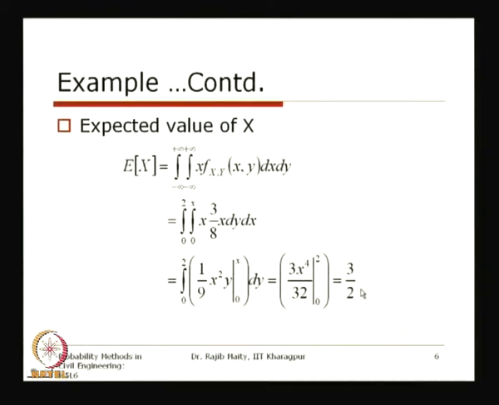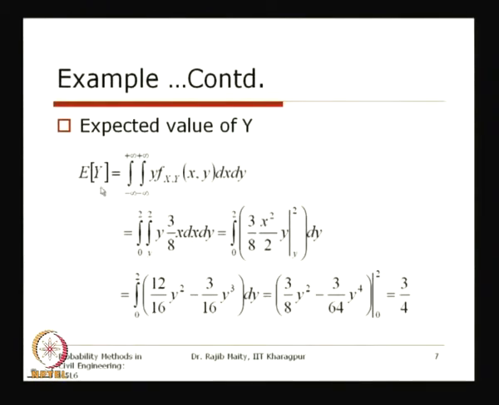Similarly, the expected value of y also you can take, and with the suitable limits, after doing this integration, we will get the expected value of y is equal to 3/4. So, we got expectation of xy, expectation of x and of y.